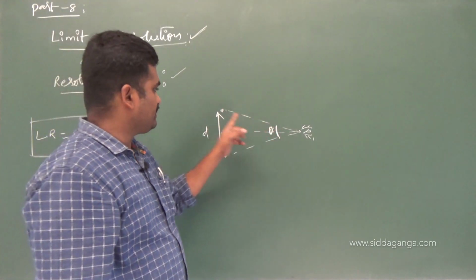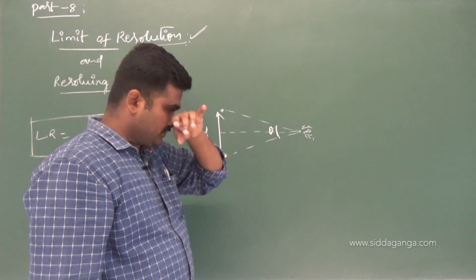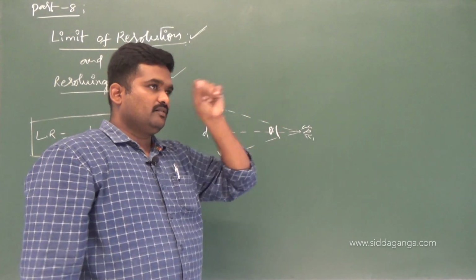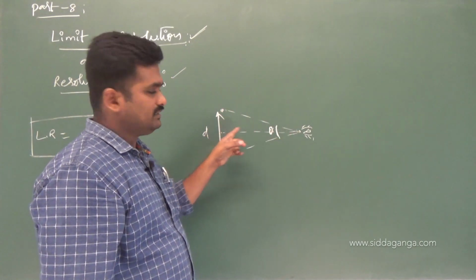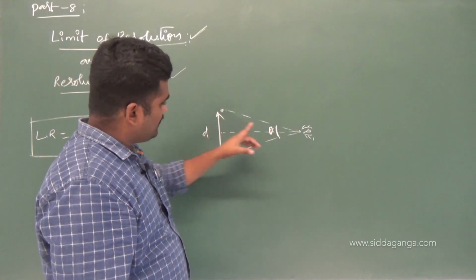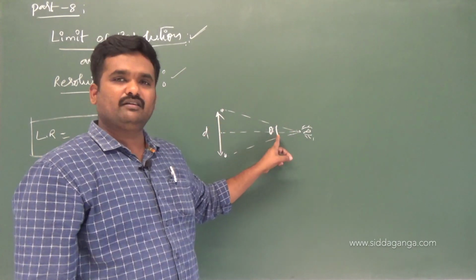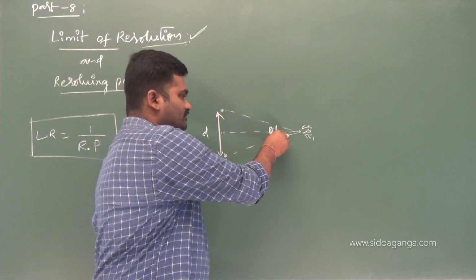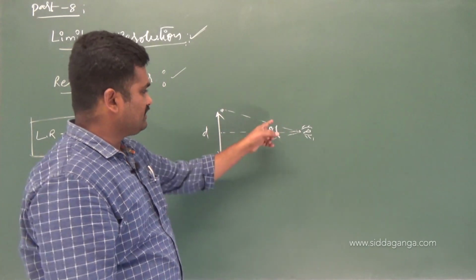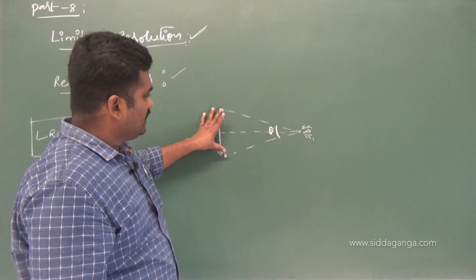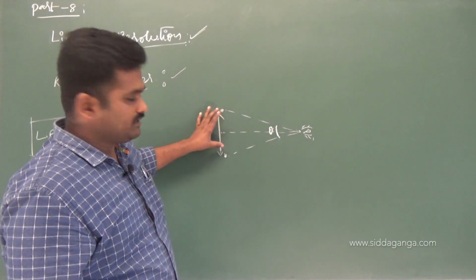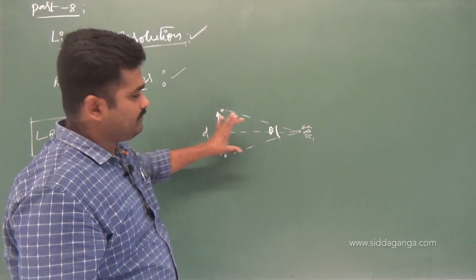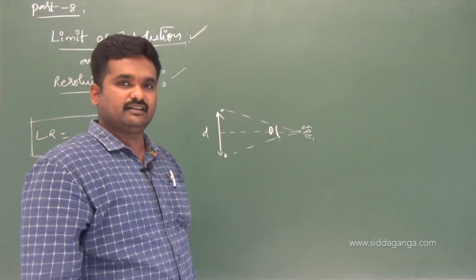So keep this point in mind if they are asking problems. If you are able to see an object which subtends a certain angle theta at the center of your eye, then you can also measure this limit of resolution in terms of theta. This is the angle that has been made. This is the minimum angle required in order to see these two closely placed objects. Just like the minimum distance, like that it is the minimum angle that is subtended at the center.